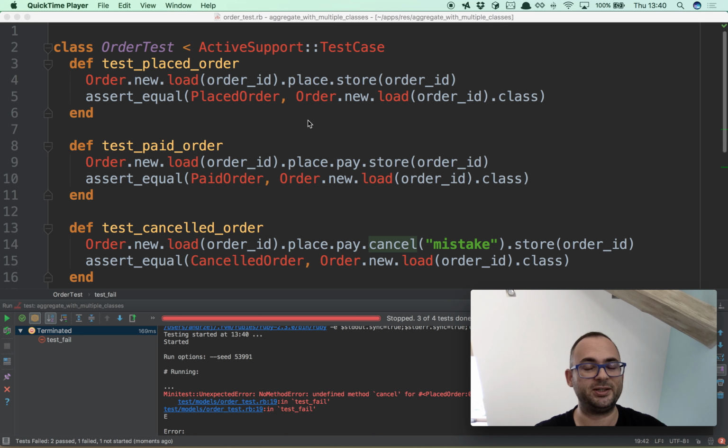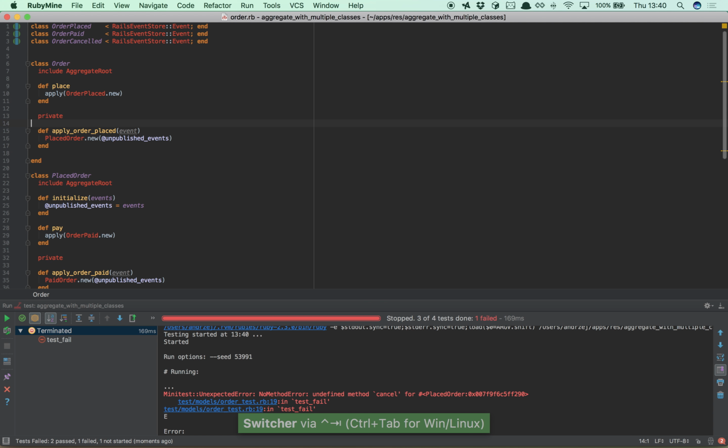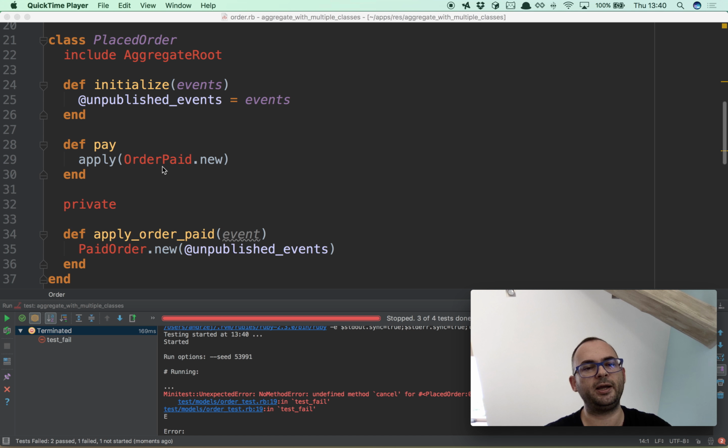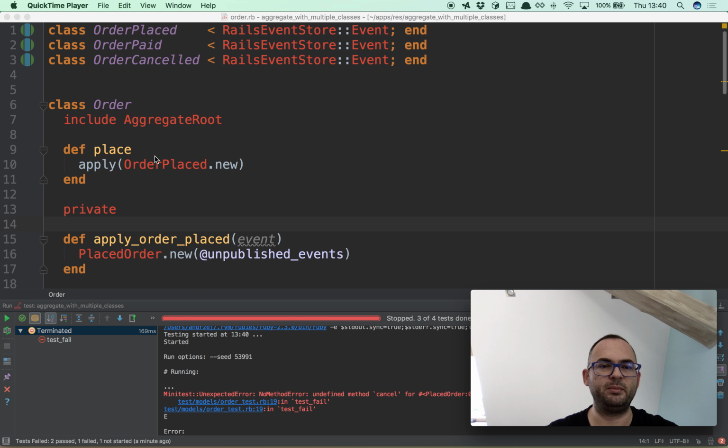I think this code is actually really interesting, and I will try to explore this area even more, because I really see this kind of problem very often in my applications, where I have a big model class or domain class or aggregate class, whatever you like to call it, that is big. So this way of making it smaller is useful. And remember, we had cancellation reason as a field on the whole order object in the previous implementation. Now it's no longer needed, because it's only in one class, not in all of them. So it just belongs to one state. So I think it's a good benefit of doing event sourcing.